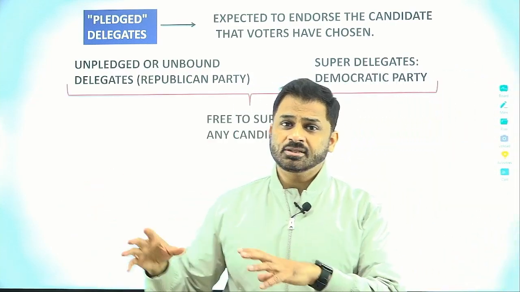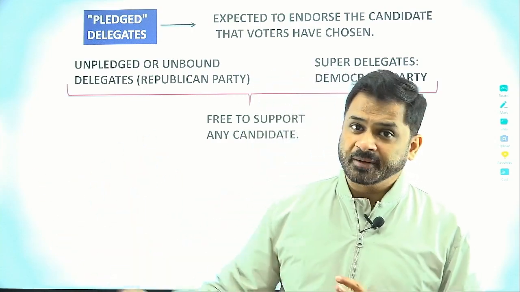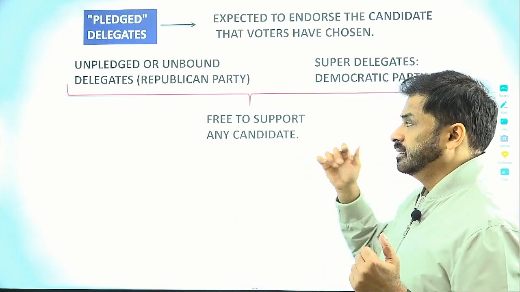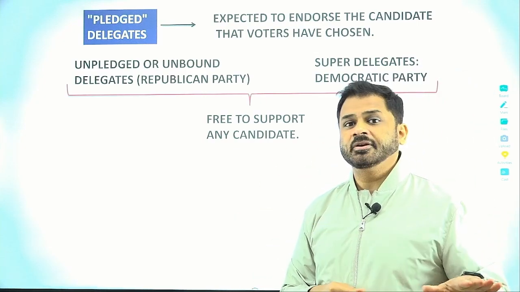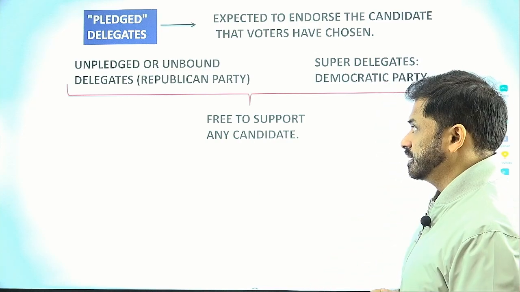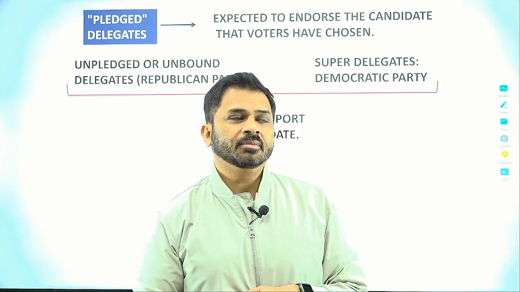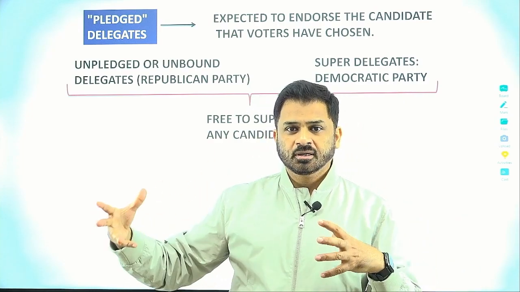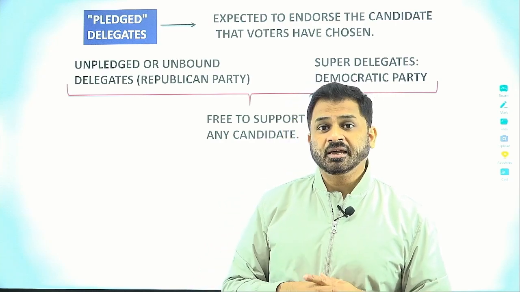So those pledged are going to support the candidate who was picked up in the primary or caucus according to the votes. And the unpledged delegates are free to vote as per their choice. So what happens is that most of the time it becomes very clear if a particular candidate is getting an overwhelming number of pledged delegates from different states.